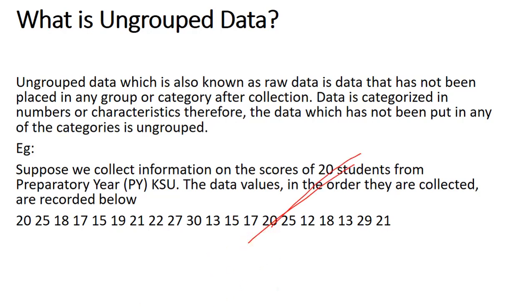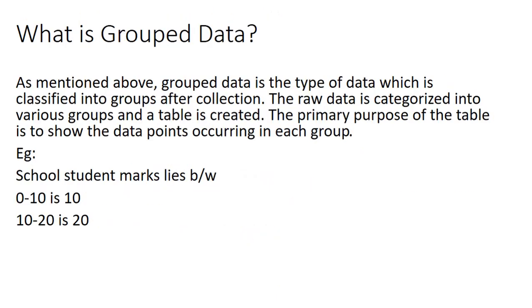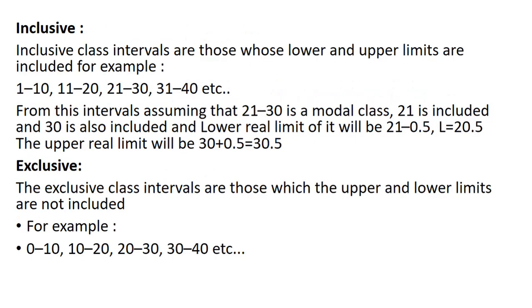Now we can see what is grouped data. As mentioned above, grouped data is a type of data which is classified into groups after collection. The data is categorized into various groups and a table is created. The primary purpose of the table is to show the data points occurring in each group. These are the examples of grouped data.